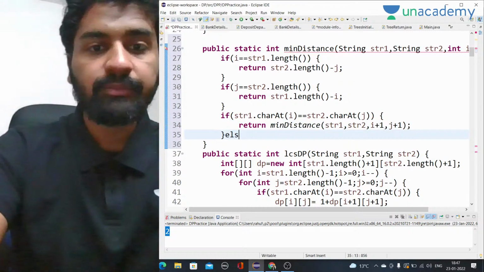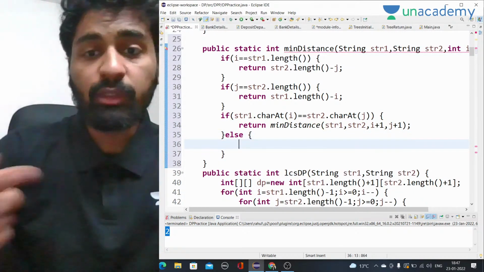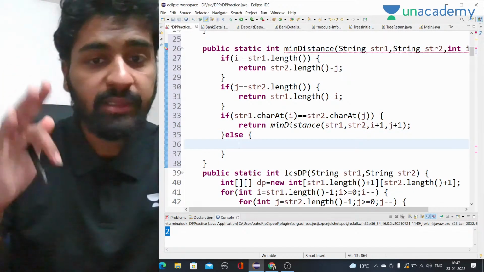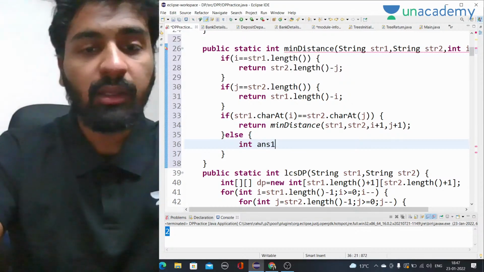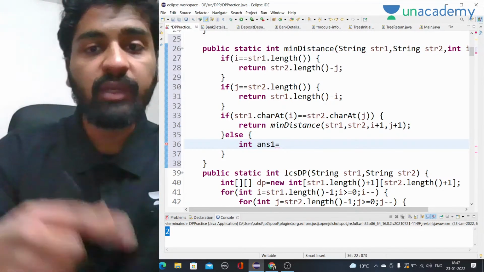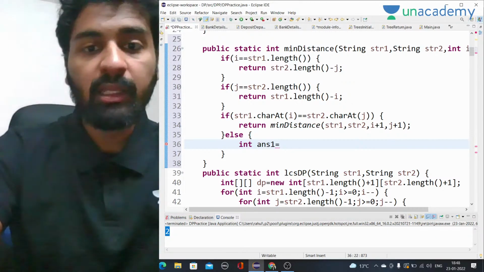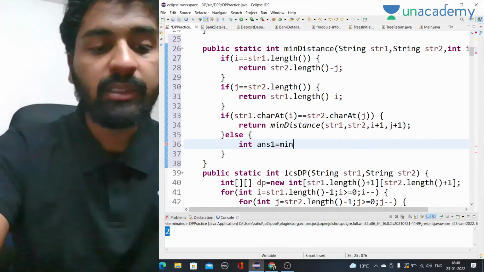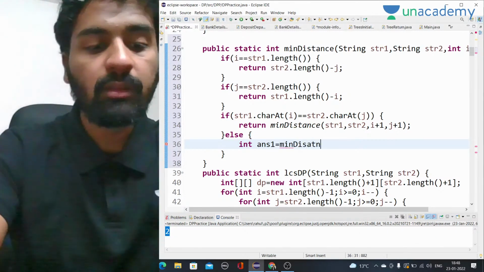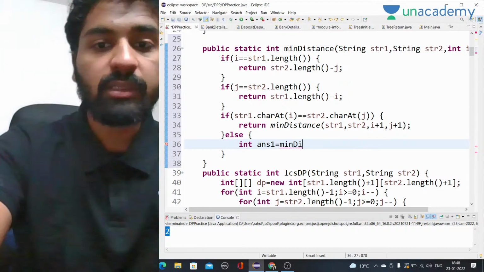Else, now the condition is they are not equal. So there are 3 cases as we have discussed. Answer 1 will be, let's say, if we are inserting into the second string. What will happen in that case? Answer 1 will be min distance. We have to find the answer for min distance.